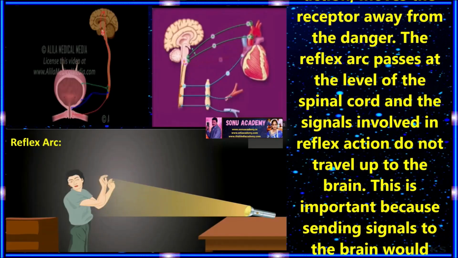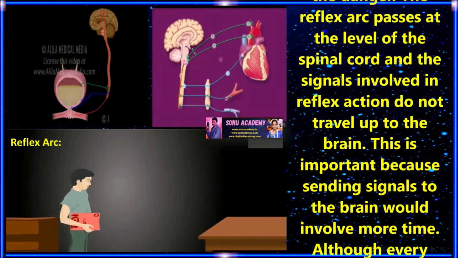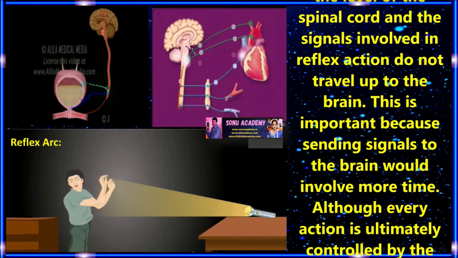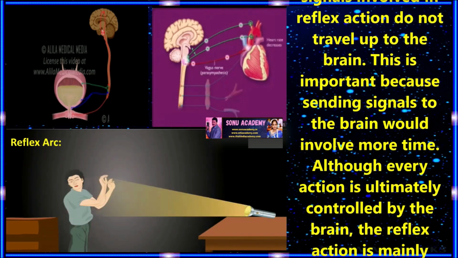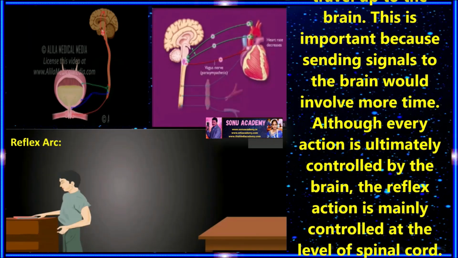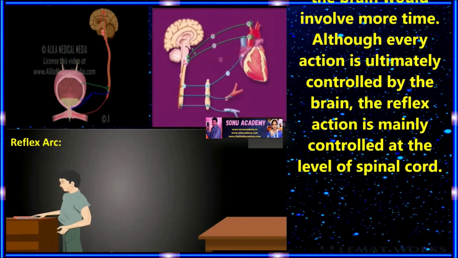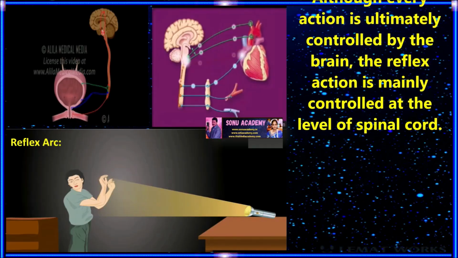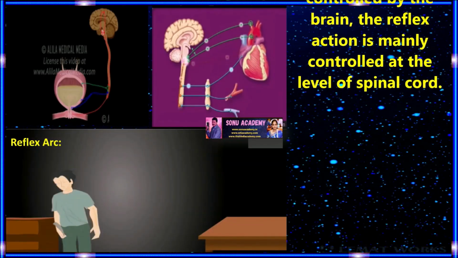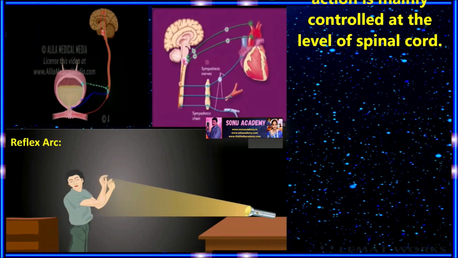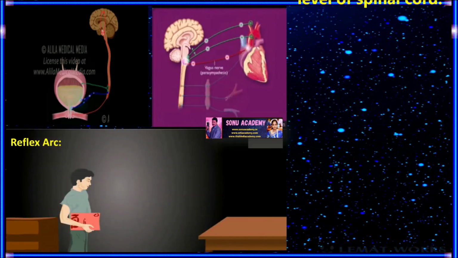The reflex arc passes at the level of the spinal cord, and signals involved in reflex action do not travel up to the brain. This is important because sending signals to the brain would involve more time. Although every action is ultimately controlled by the brain, the reflex action is mainly controlled at the level of the spinal cord.